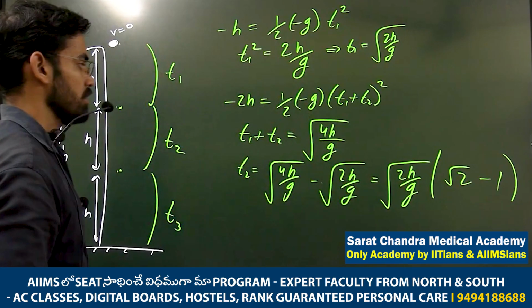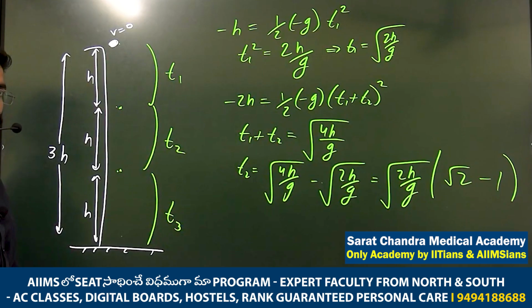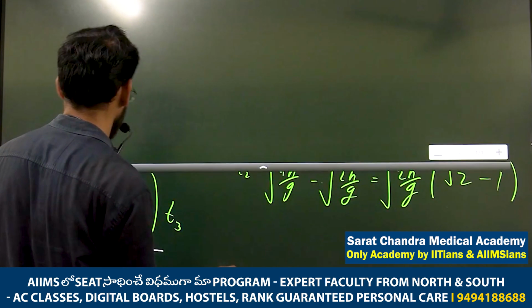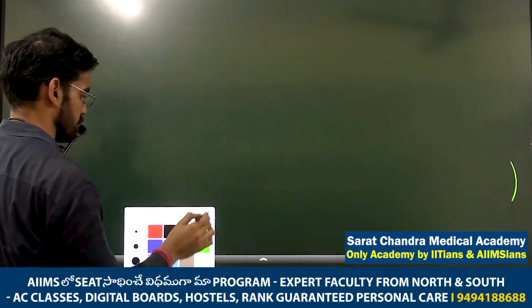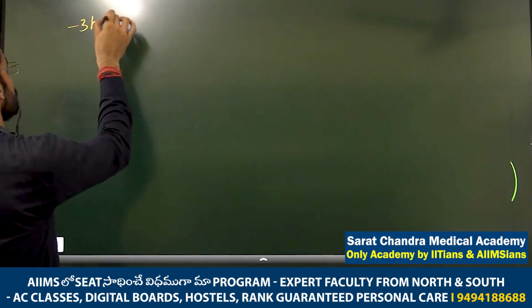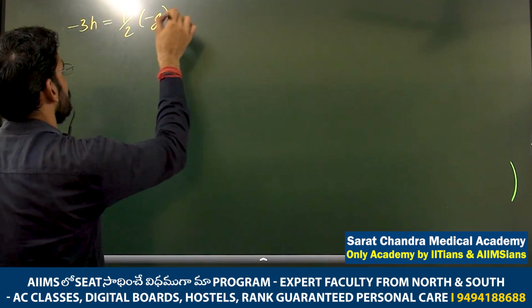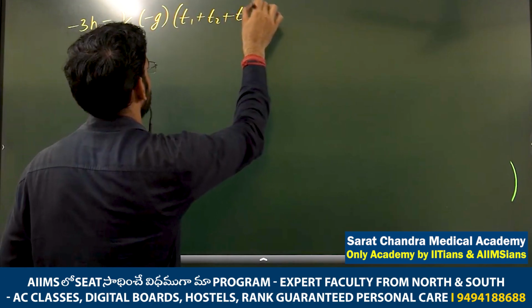Next, from here to here, directly apply. Total time of flight. So total t1 plus t2 plus t3 is what? Same, 3h, minus 3h. Minus 3h is equal to ut, which is 0, plus half, minus g into t1 plus t2 plus t3 whole square.